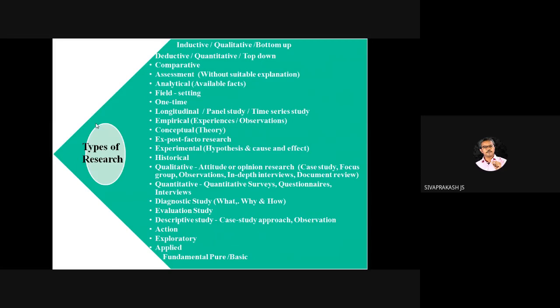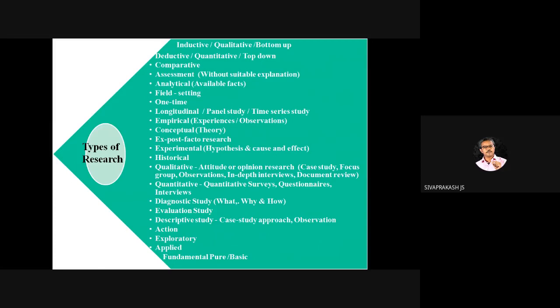So what is applied research? This applied research gives the solution for the immediate problem. So any organization or society having a problem, they need a solution for the particular problem.